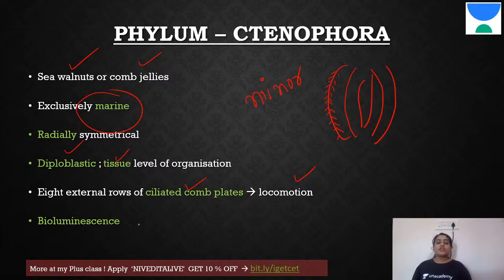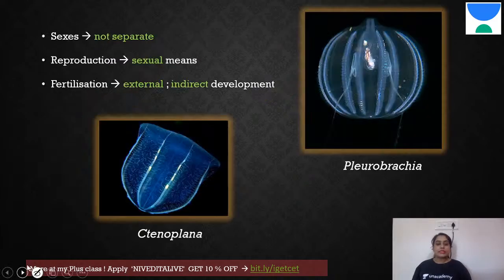They also show one special feature, that is bioluminescence. Usually they are found in darker areas. Therefore, when disturbed, they give this light bluish tinge color, and wherever they are present, you can see that bluish tinge. So that is called bioluminescence. They produce their own luminescence. Here again sexes are not separate, therefore hermaphrodite, and they mate only by sexual means. There is no asexual method. Fertilization is outside the body and development is indirect, meaning there is a larval form.